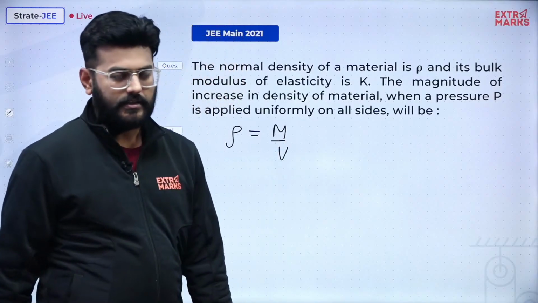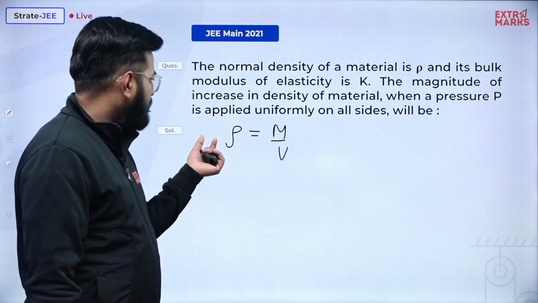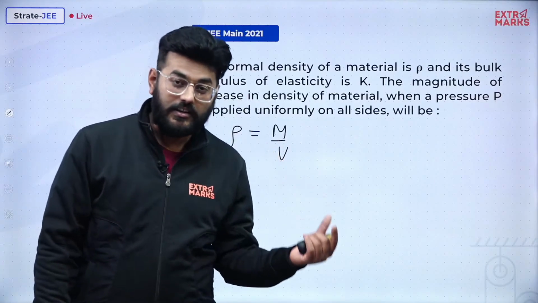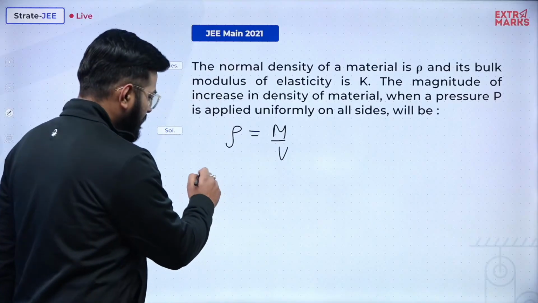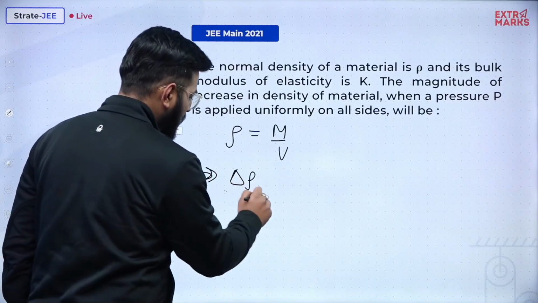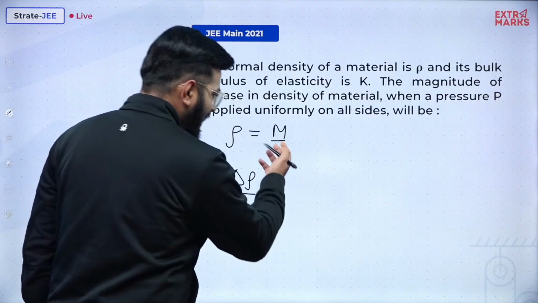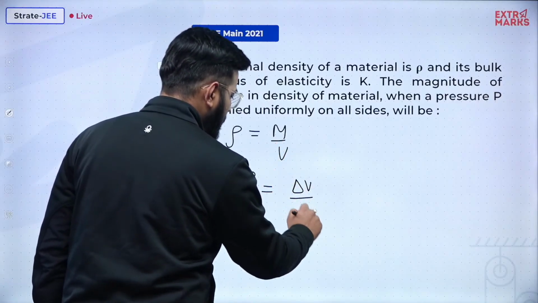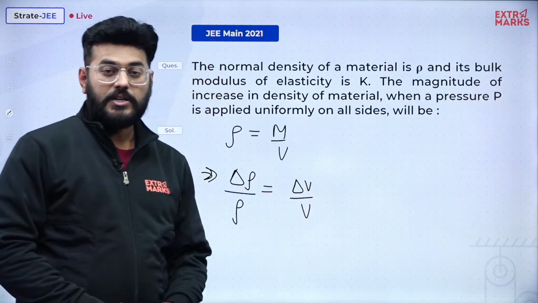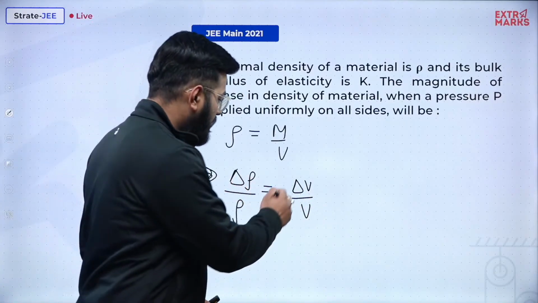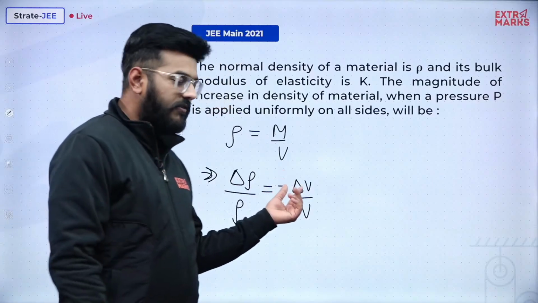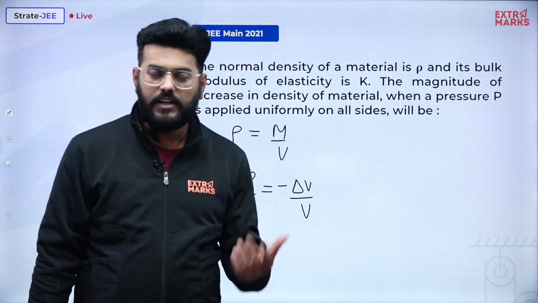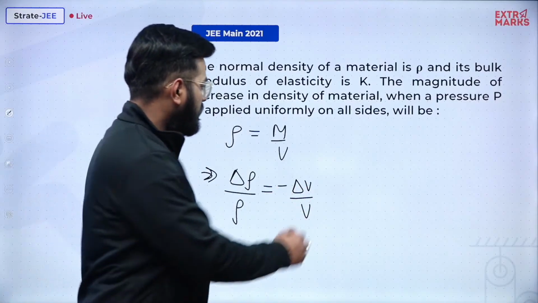Now if I am about to use those concepts of error analysis, if you clearly remember, then I can write delta rho by rho is equal to, m is not changing, m is constant, so this can be written as delta v by v, right? But if I am talking about error, then this is the expression, but if I am talking in the normal sense, then there will be a minus sign, just suggesting that if delta v is increasing, then delta rho will decrease, and if delta rho is increasing, then delta v will decrease.